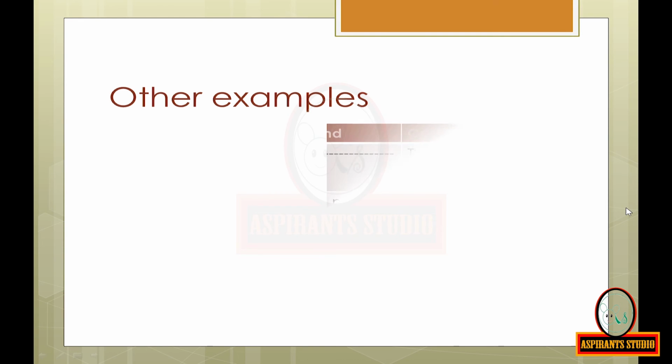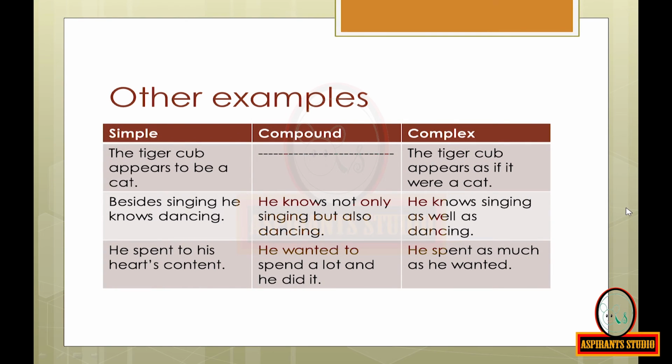Other examples. Look at this simple sentence: The tiger cub appears to be a cat. There is no compound sentence for this. And look at the complex sentence: The tiger cub appears as if it were a cat. As if is the subordinating conjunction over here.